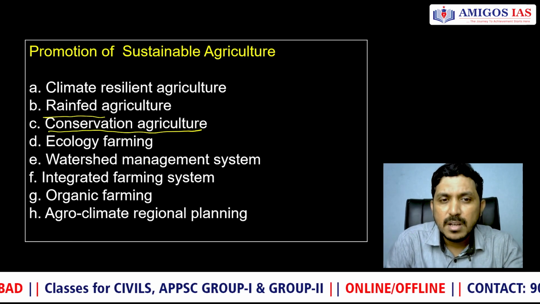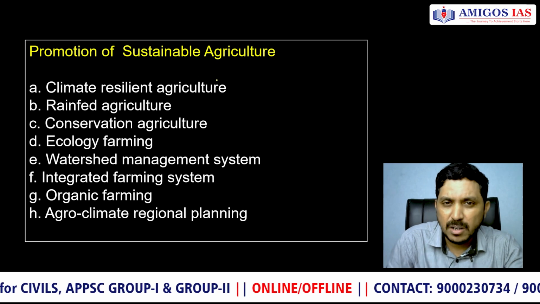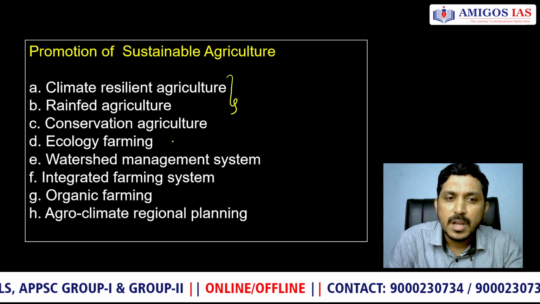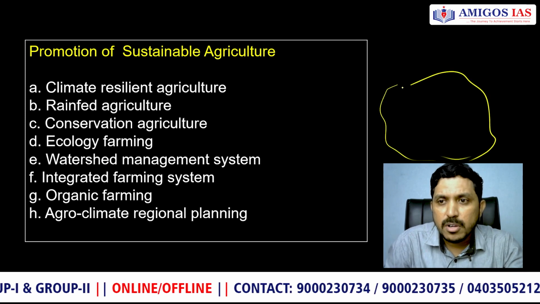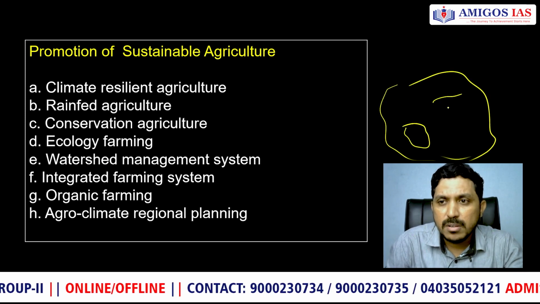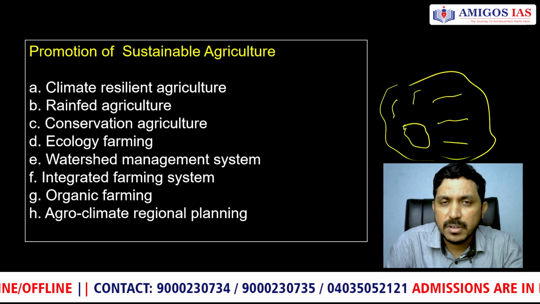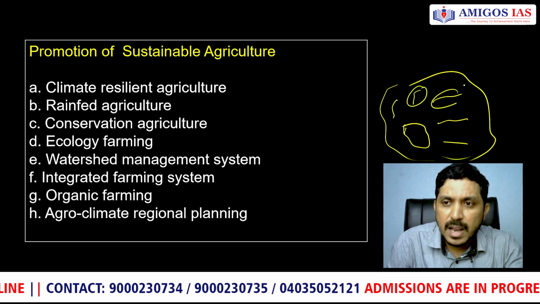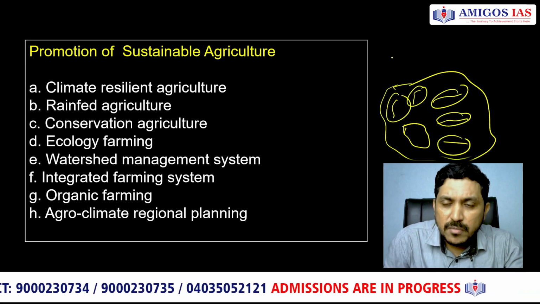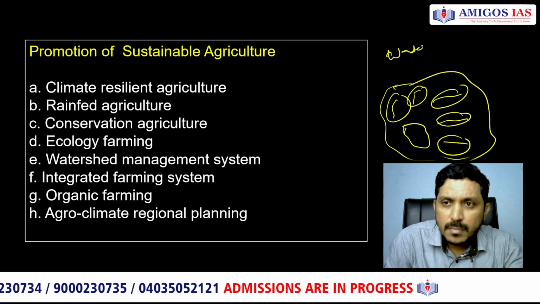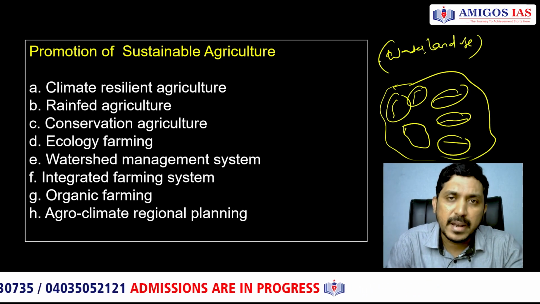Ecology farming means using the ecological ways of farming. Fine, it includes almost the points that we discussed here. Watershed management means we need to always save the watershed. For example, for all these areas where the water body, this lake, is fed, we have to make sure that the land use is sustainable and better, and we need to safeguard the water as well as land use. Both are important components of watershed management.